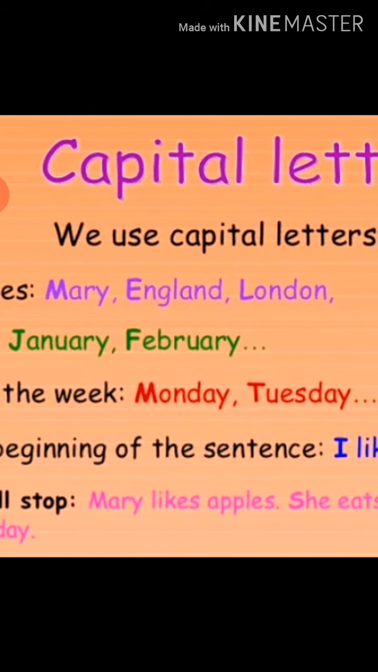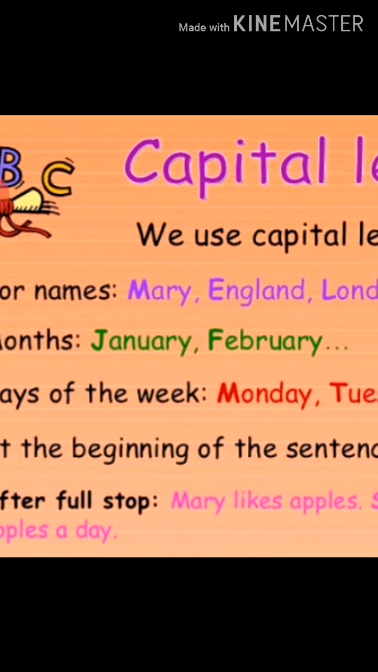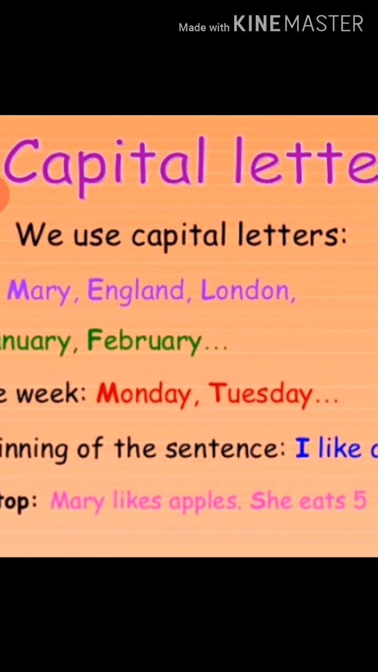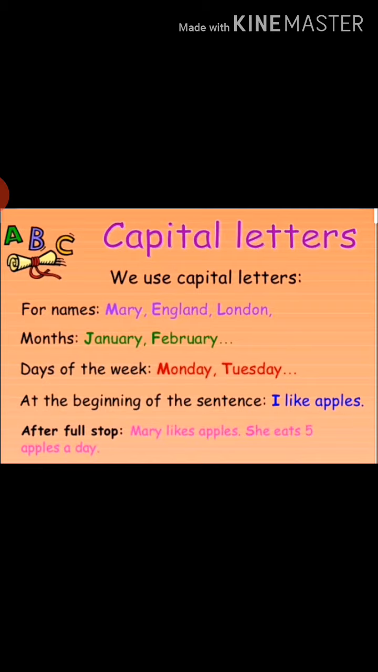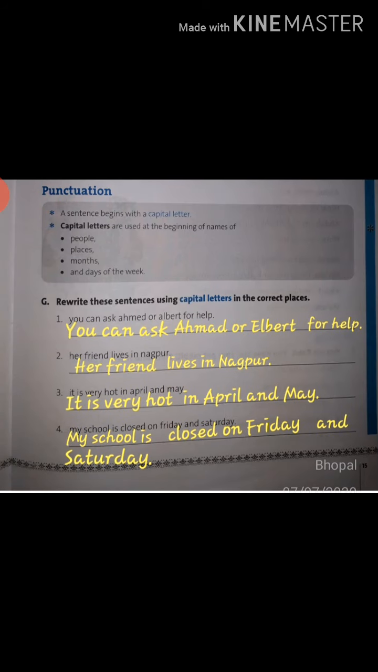See this last sentence: Mary likes apples. The first letter of Mary is capital, and at the end of the sentence, after apples, a full stop. Then after the full stop, when we begin a new sentence, we again begin with a capital letter: She eats 5 apples a day. Then again a full stop at the end. So these are the uses of capital letters and full stop. Have you all understood? Now let's begin with the exercise.